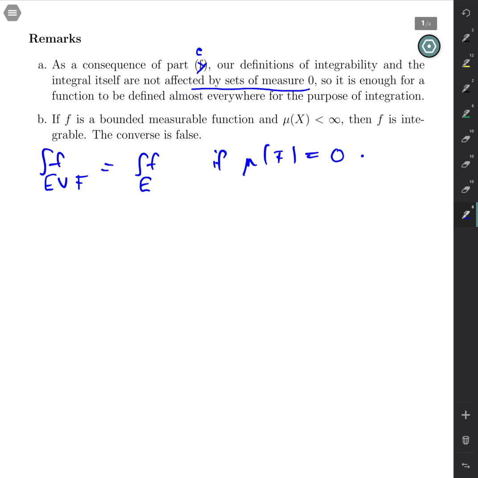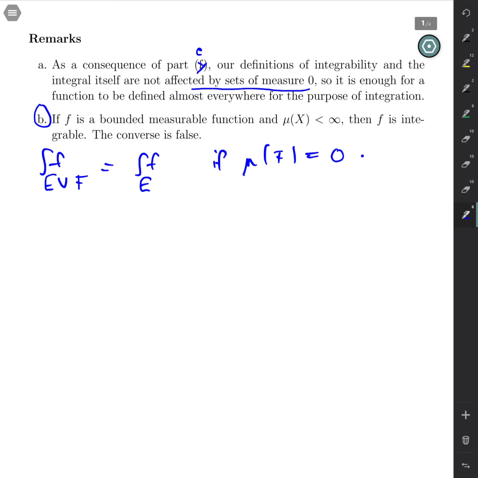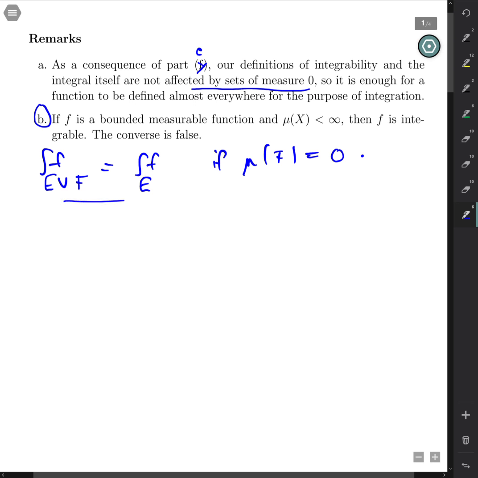So it's enough for a function to be defined almost everywhere, and we use this idea in the proof. The second thing here is the new part. If f is bounded and measurable, and the measure of the space is finite, then f is integrable. So bounded and measurable, as long as the measure of the space is finite, implies integrability.